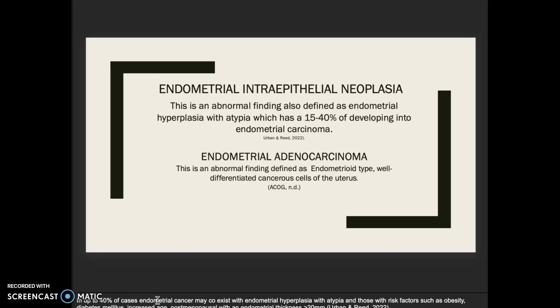Endometrial adenocarcinoma. This is an abnormal finding defined as endometrioid type, well-differentiated cancerous cells of the uterus. In up to 40% of cases, endometrial cancer may coexist with endometrial hyperplasia with atypia, and those with risk factors such as obesity, diabetes mellitus are at increased risk, also with postmenopausal with an endometrial thickness greater than 20 millimeters.